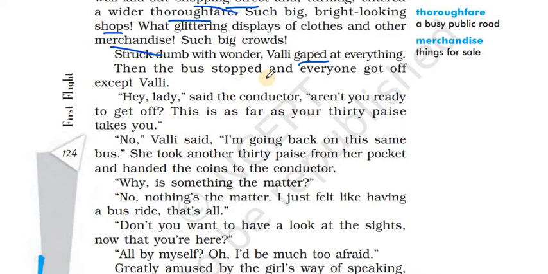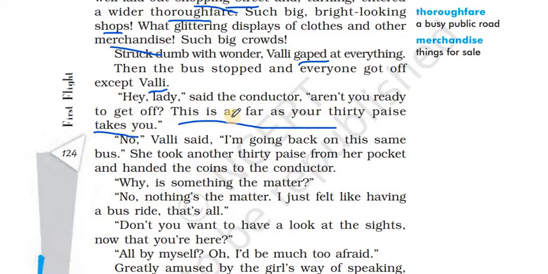Then the bus stopped and everyone got off except Valli. Probably it was the final stop. "Hey lady," said the conductor, "aren't you ready to get off? This is as far as your 30 paise takes you." So the conductor says this is the maximum the 30 paise you have given can cover. It cannot take you beyond that.